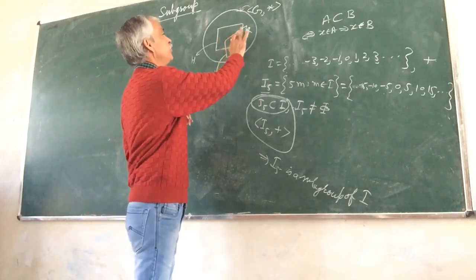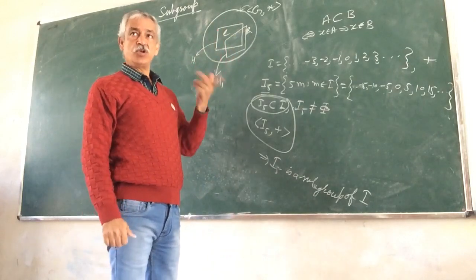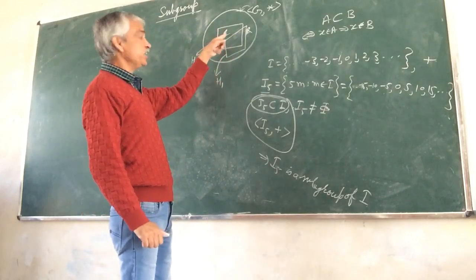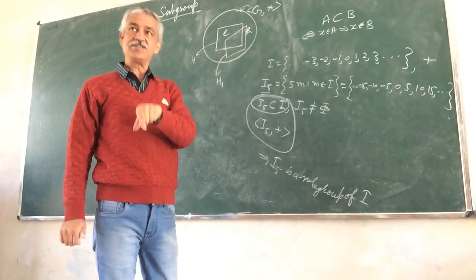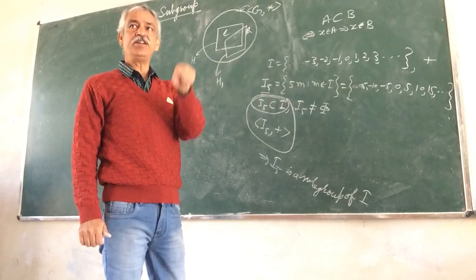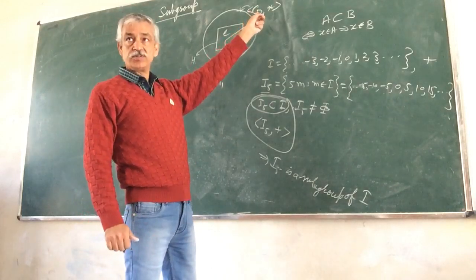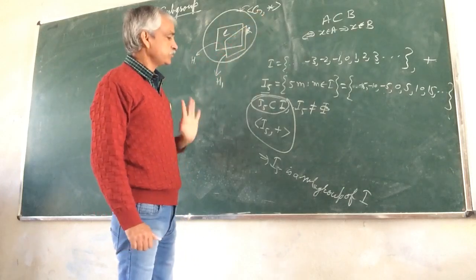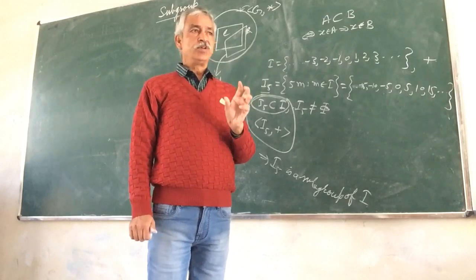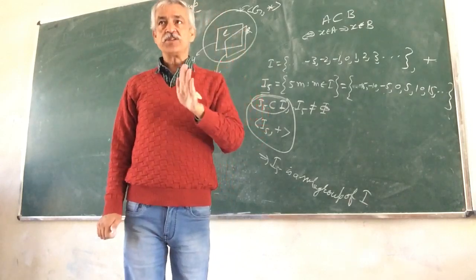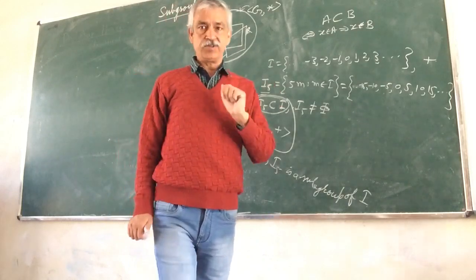then our identity element must be contained in both these. For example, if you write E here, you are wrong, because now you are saying this subgroup H contains E, but this subgroup does not contain E. But every subgroup has an identity element and it is the same as the identity element of the group. So there are many criteria to prove that a non-empty subset of a group is a group. We'll take up in the next session.